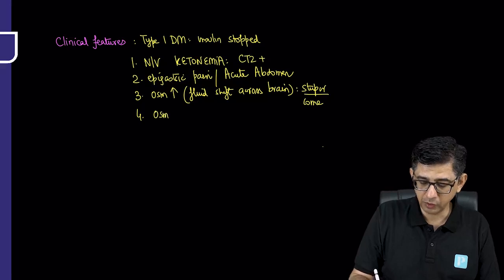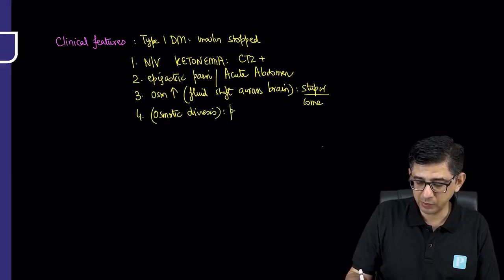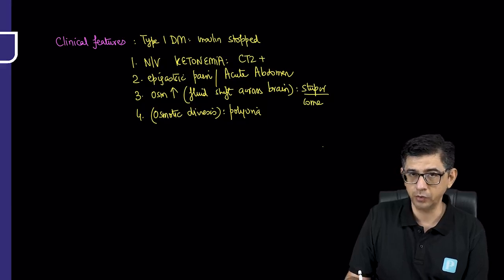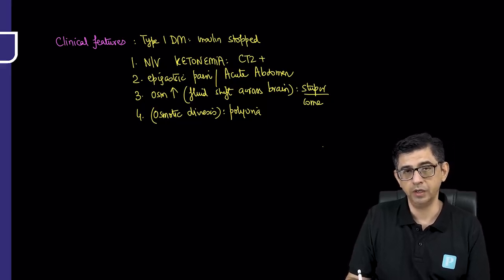Osmotic diuresis will also be present due to high blood sugar, and this will explain the polyuria present in these patients. The patient is unconscious, so he or she will not be able to tell that they want to pass urine. In fact, one of the warning symptoms for deterioration of the patient would be age-inappropriate incontinence.